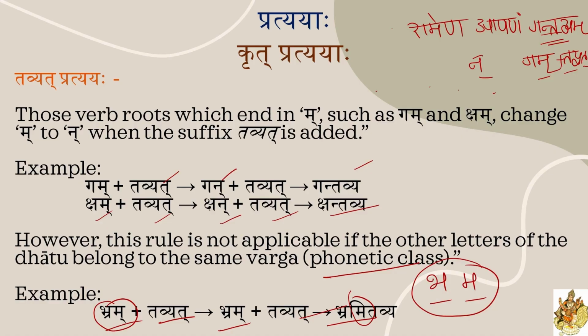If the Dhatu is related to the same Varga, this changing of Ma to Na rule is not applicable. So Bhram plus Tavya, though it ends with Ma, did not change into Na. Bhrantavya it did not. It changed as Bhramitavya, only the i matra was given. Right?